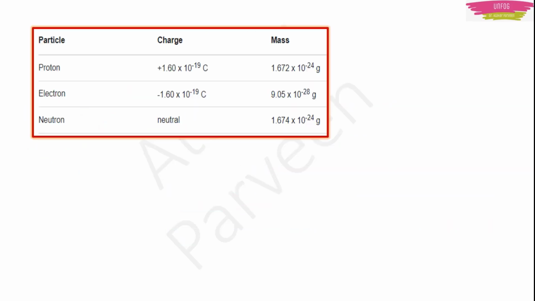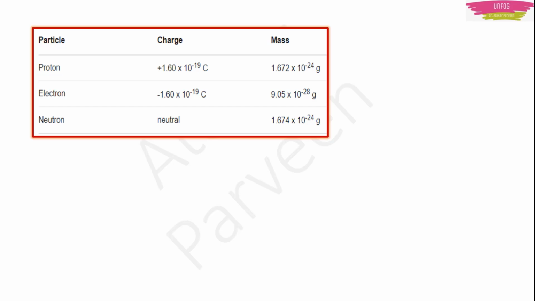Now we said that the proton is positively charged and the electron is negatively charged, right? But then what is the charge? See, proton and electron have the same magnitude of charge, 1.6 into 10 raised to minus 19 coulomb. Coulomb is the unit for charge. But because the proton is positively charged, the charge will be plus 1.6 into 10 raised to minus 19 coulomb, and the charge on the electron will be minus 1.6 into 10 raised to minus 19 coulomb.